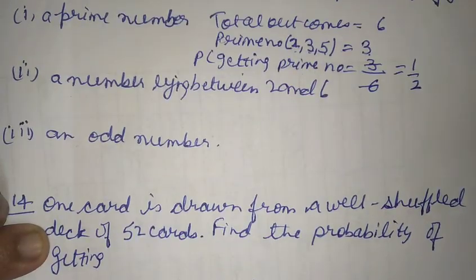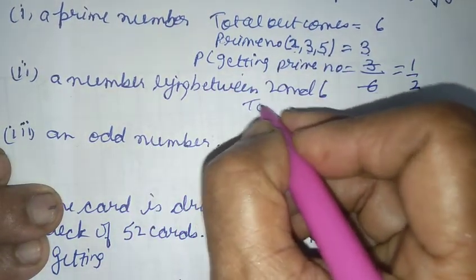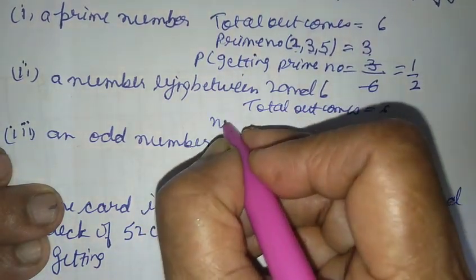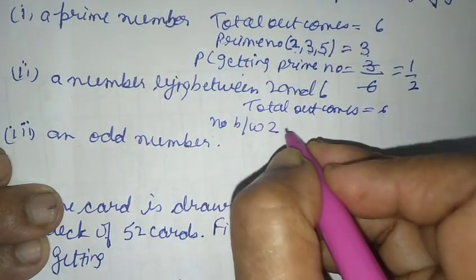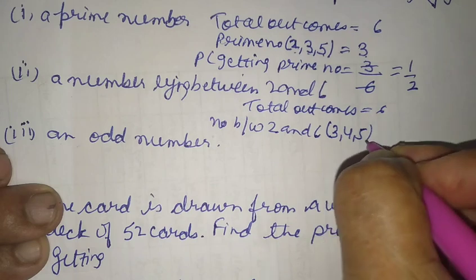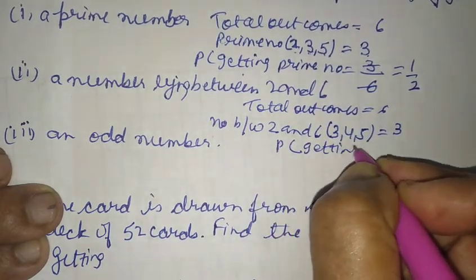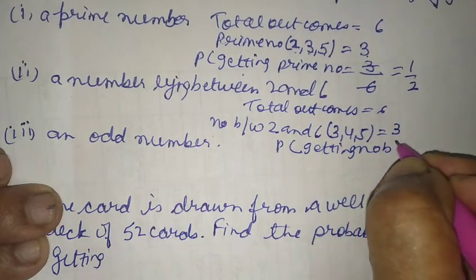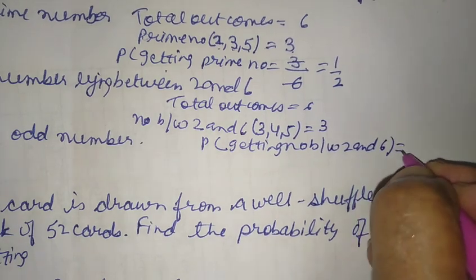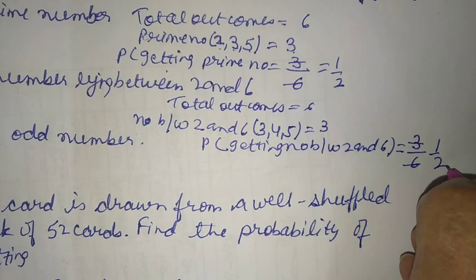Now let's go to the second part, a number lying between 2 and 6. Again, total outcomes we have is 6 here. Numbers between 2 and 6 are 3, 4, 5, that is 3 here. So probability of getting a number between 2 and 6 will be equal to favorable outcome, that is 3, total outcome, that is 6, that will be 1 by 2 here.